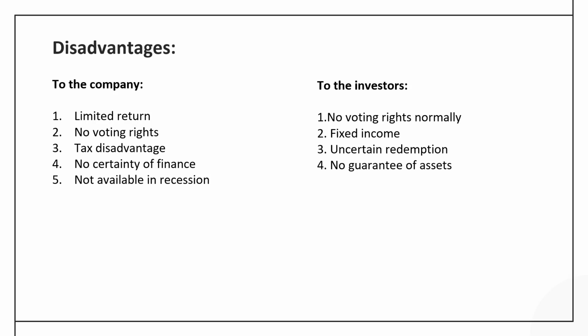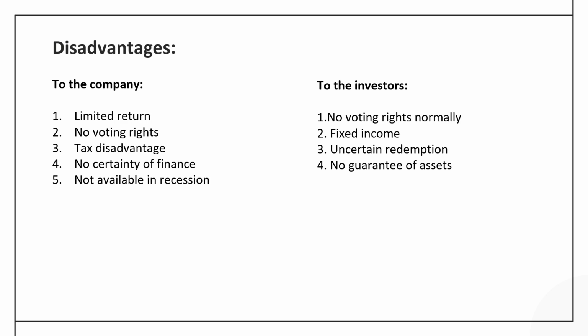Even if a company comes with the issue, there is no guarantee that the investors would take interest and subscribe to the preference share capital issued by the company. It is not available in recession, because again the riskiness of the security would prevent shareholders from taking the risk. As a result, during recession, during tough times when there is no other mode of finance available to the company, preference share can also be a limited choice for the company.